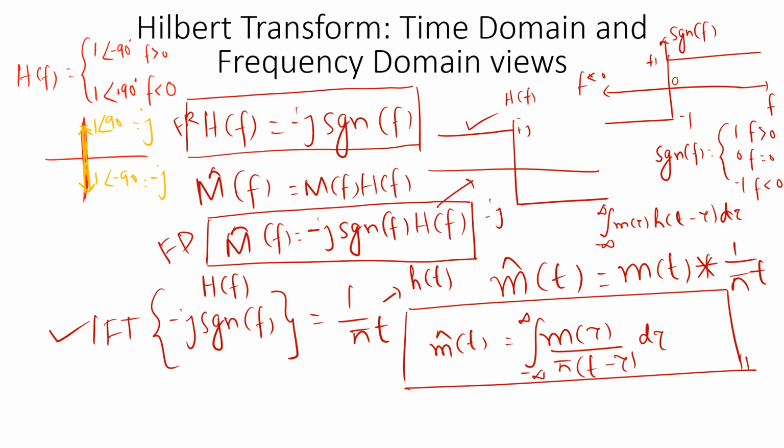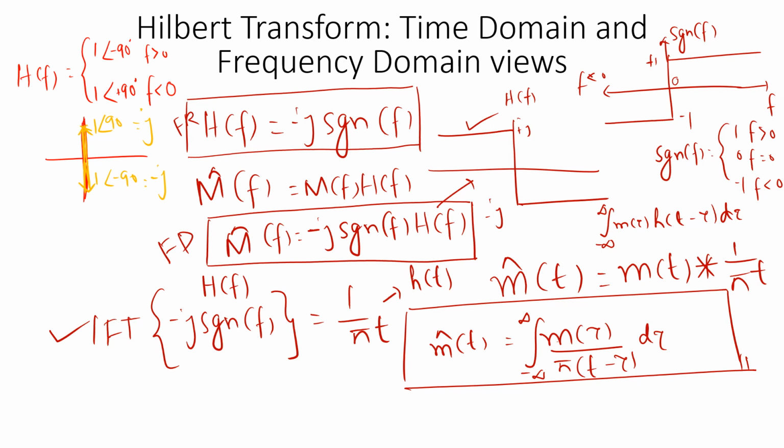And if we can find the inverse Fourier transform of H(f), that is, the inverse Fourier transform of minus j signum of f, that will be equal to 1 by pi t. So now we know h(t) is equal to 1 by pi t. We can write m cap of t as a convolution integral of m(t) and 1 by pi t.